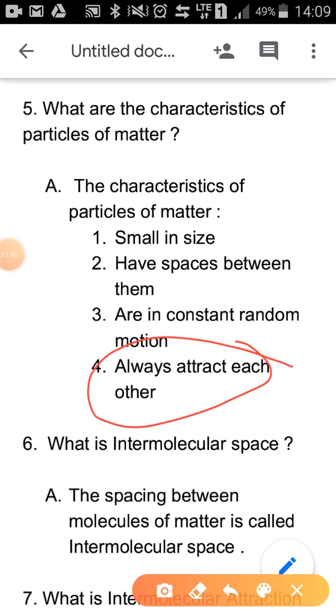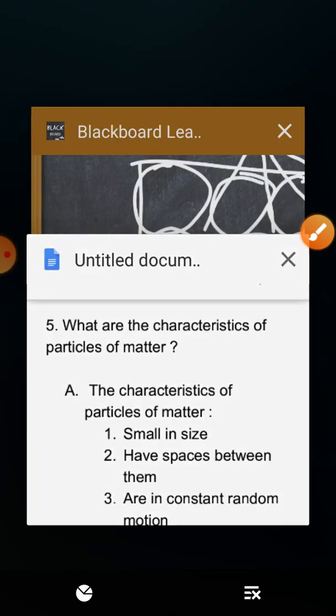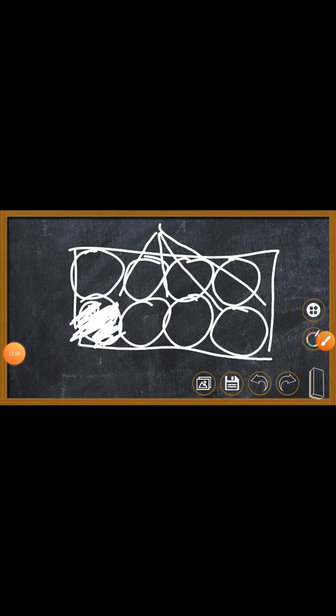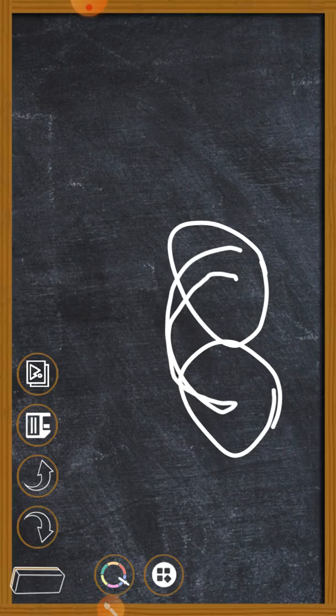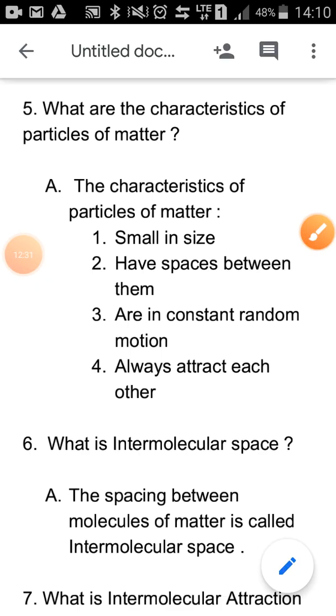And they always attract each other. So if you try to break a brick, will you be able to break a brick easily? No. Why won't you be able to break a brick easily? Because these atoms which you see over here are constantly attracting each other. Like if I take out these two atoms, you won't be able to separate them. Why? Because they are attracting each other. This atom is attracting this one, and this one is attracting this one. Understood? So this is the fourth characteristic.